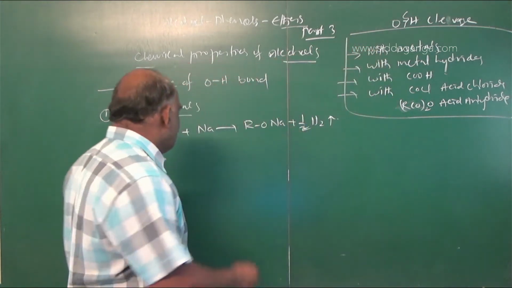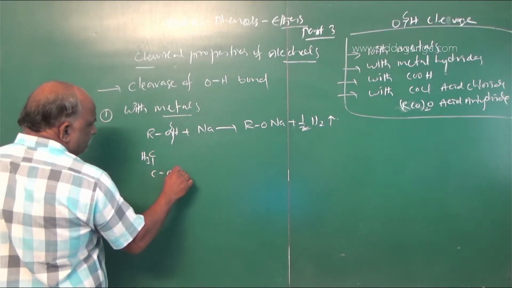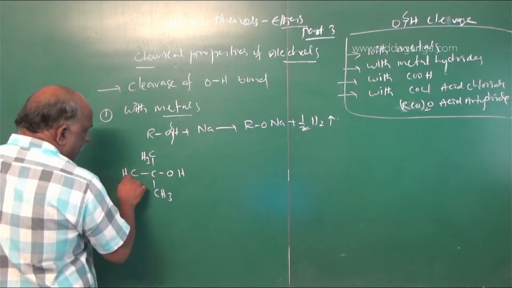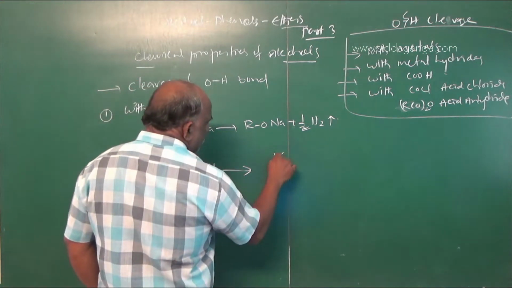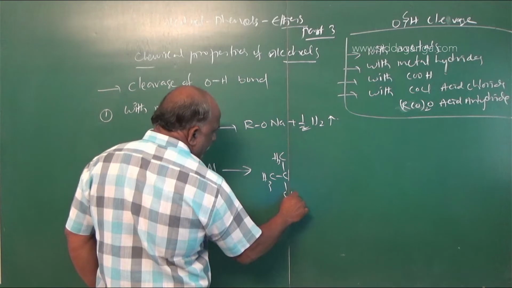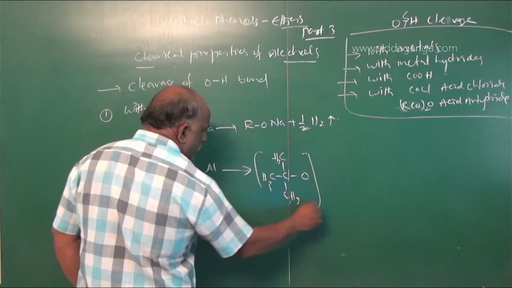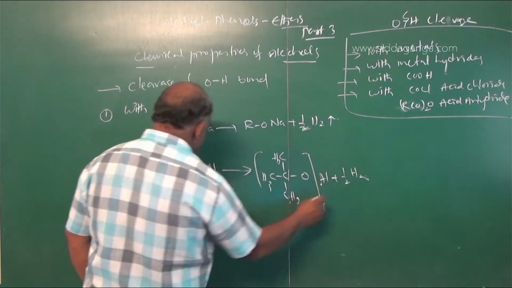Suppose you go with tertiary butyl alcohol, (CH3)3COH, plus aluminium. Then the answer is ((CH3)3CO) taken thrice Al plus 1/2 H2.